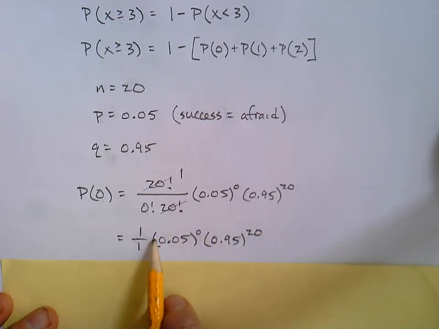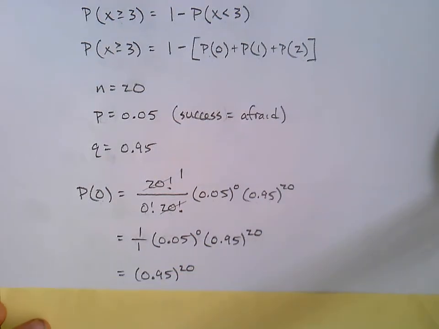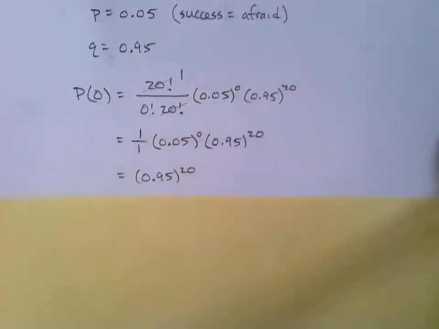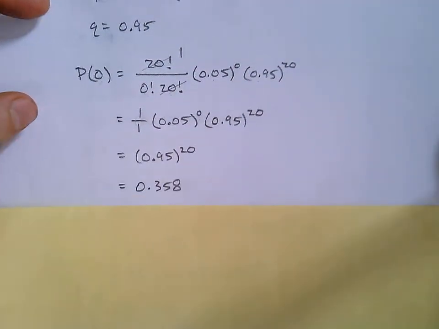So this whole thing is just 1. Turns out all you would have to put into a calculator is 0.95 to the 20. And when you do that, rounding to 3 decimal places, this is what I got: 0.358.